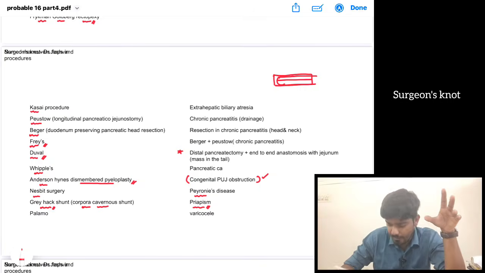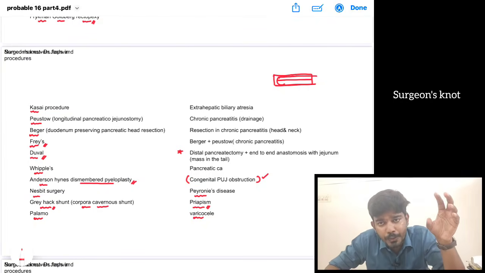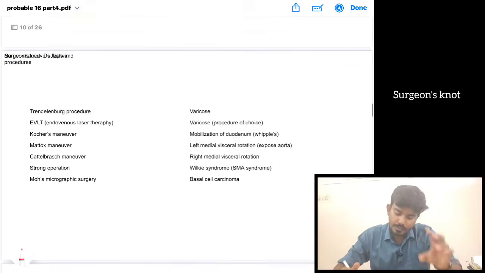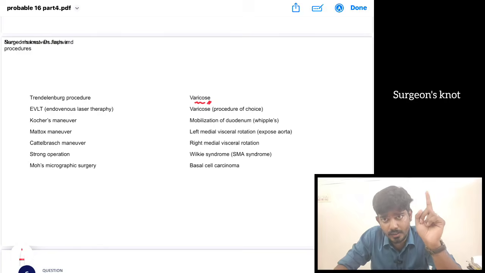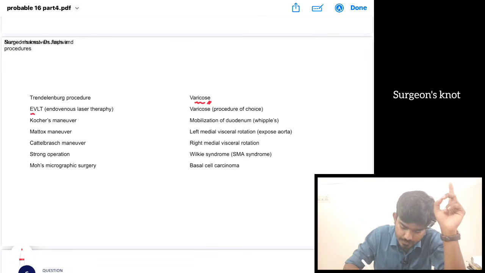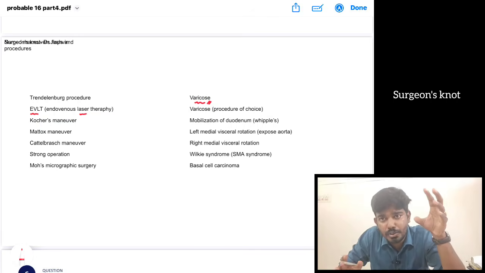Okay, Gray-Hack shunt. Then we have this Palamos surgery. It is done for varicocele. But in case of a varicocele, the first procedure that is done is percutaneous embolization. Only if nothing works, then retroperitoneal Palamos surgery is done. Then Trendelenburg procedure, it is done in case of varicose veins, we know. But the procedure of choice for varicose veins is endovenous laser therapy. Endovenous procedures, either laser therapy or RFA, these are the procedures of choice.